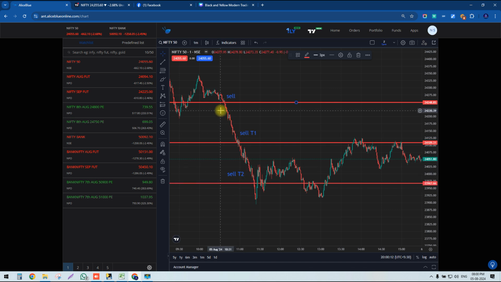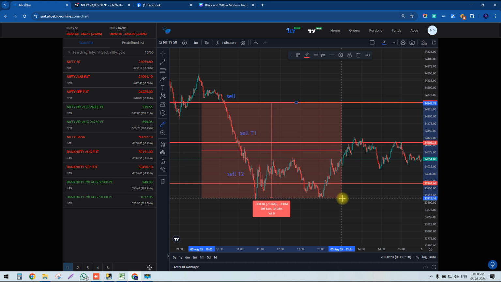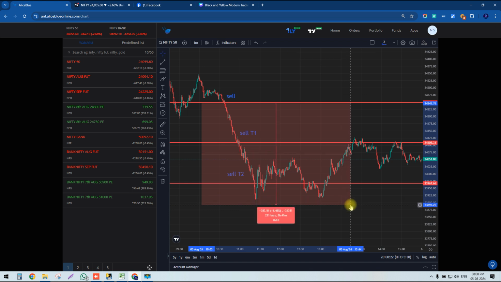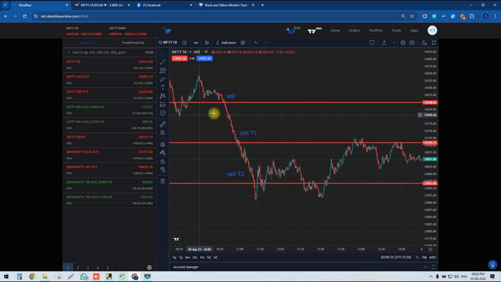Let's see till where our market fell. Our market went down by 353 points from our sell level to here. It is 353 points the market fell down. Yes, this is the Nifty index.